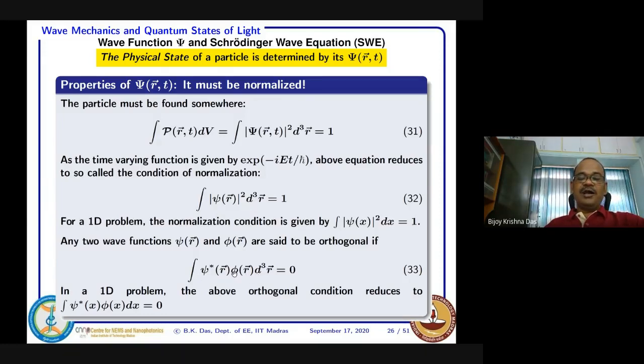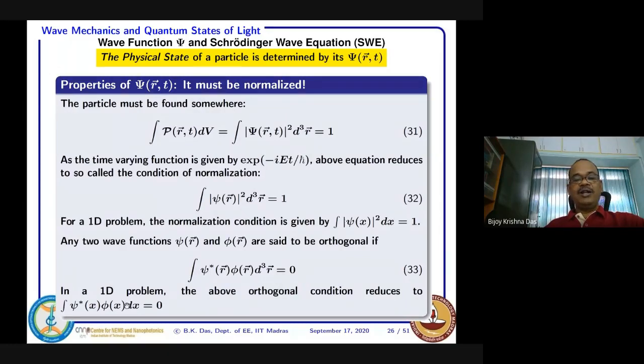So if you integrate and you find that they overlap, this is something you can call... because this is scalar and this is also scalar, they are functions of r, that is fine, but they are scalar. And if you are multiplying, the wave function itself is a scalar, as of now we are considering. So if you multiply at every point and then you sum up, and you find the total sum is 0, then we say that they are orthogonal to each other. So this orthogonality condition is valid for the wave functions, whatever you are getting as solutions from the Schrödinger wave equation.